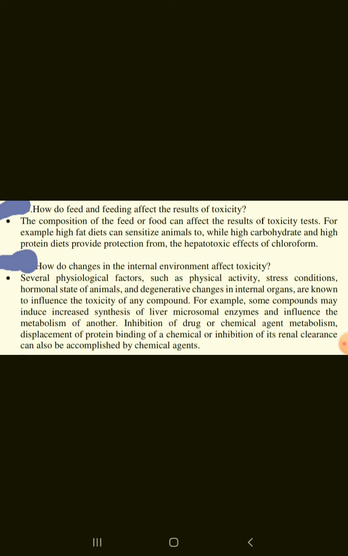How do changes in the internal environment affect toxicity? Several physiological factors such as physical activity, stress conditions, hormonal state of the animals, and degenerative changes in internal organs are known to influence the toxicity of any compound. For example, some compounds may induce increased synthesis of liver microsomal enzymes and influence the metabolism of another. Inhibition of drug or chemical agent metabolism, displacement of protein binding of a chemical, or inhibition of its renal clearance can also be accomplished by chemical agents.